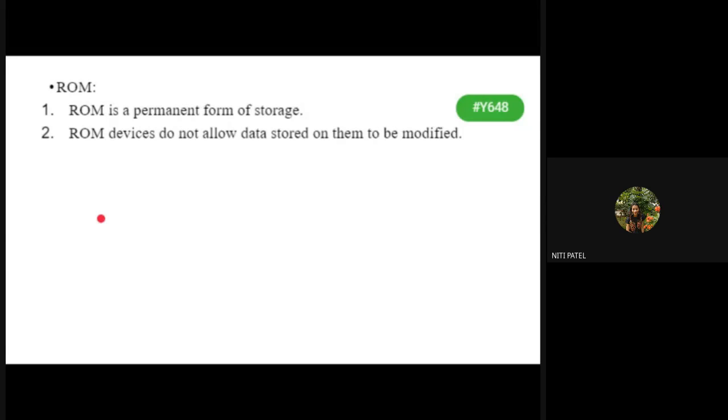Is your system allowing you to erase the contents of operating system? No. User does not have any rights. Neither the admin of a system has a right to make the changes. Who writes this ROM? The manufacturers. When you buy the computer system, on your motherboard you have a ROM chip.